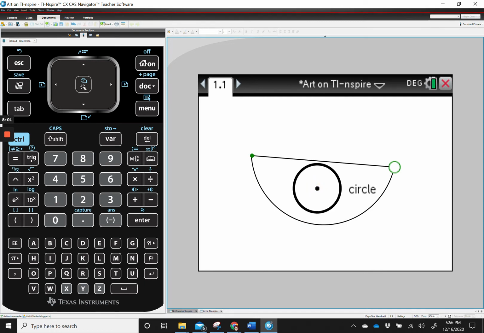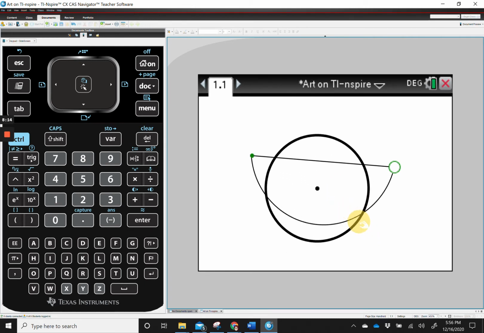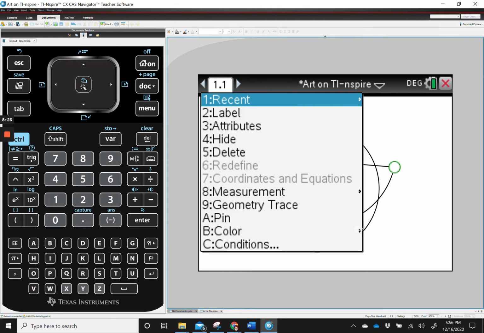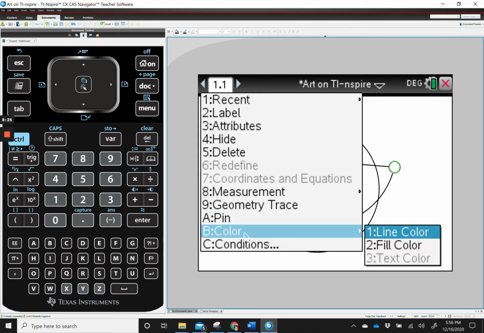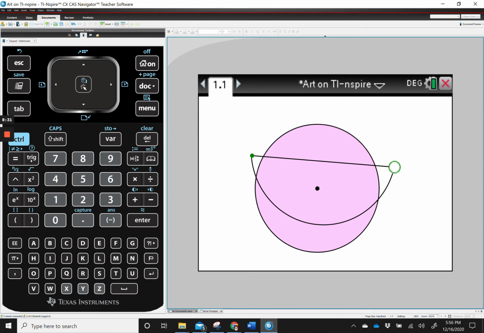I can grab the outside of the circle. So remember, grabbing is control and the center of the click pad. To let go, you press escape. I can grab the outer side of the circle and I can reshape it. I can do a right click when my mouse is pointing and it says circle. I can do a right click, so that's control menu. And this time when I go into color, I've got both line color and fill color because it's a solid object. So let's fill it in with pink.